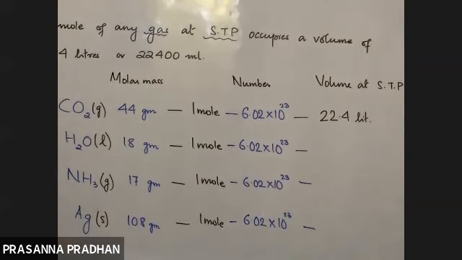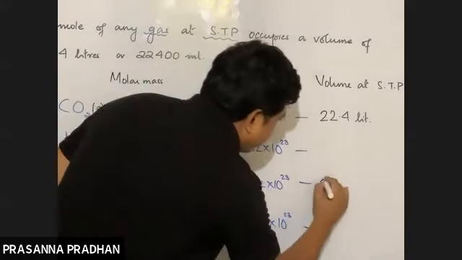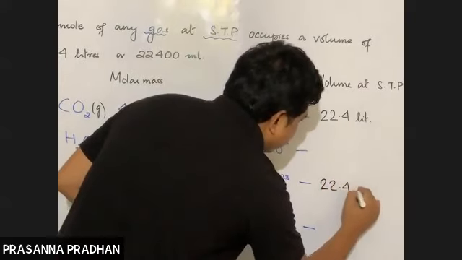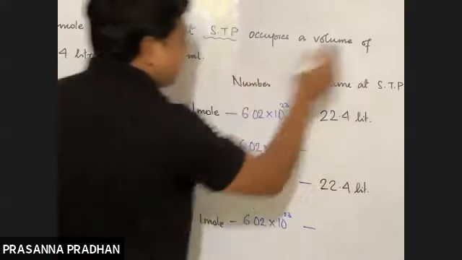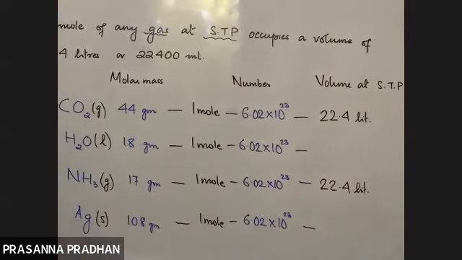So 1 mole of ammonia, which is equal to 17 gram and contains Avogadro number of molecules, occupies a volume of 22.4 liters. Under what conditions? Again at STP. But this concept cannot be applied to water, which is a liquid. It cannot be applied to silver since it is a solid.